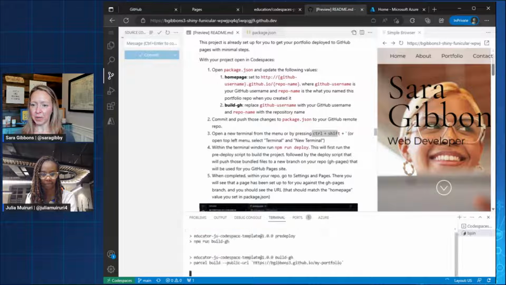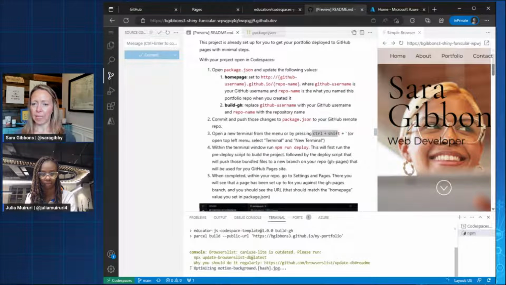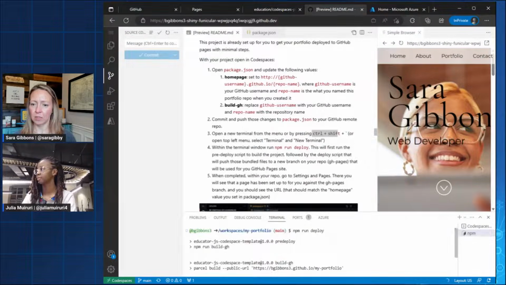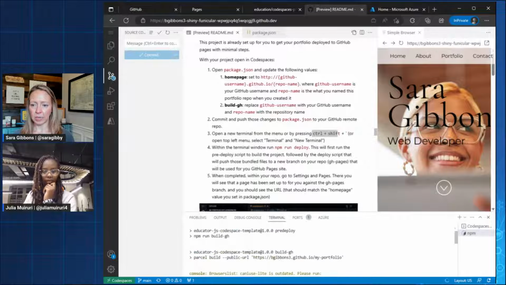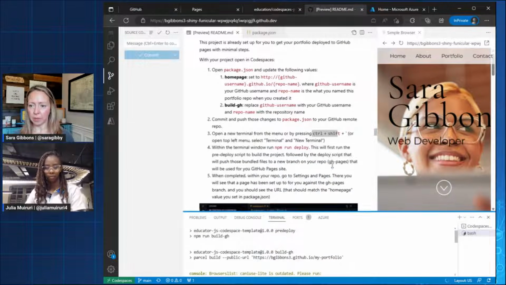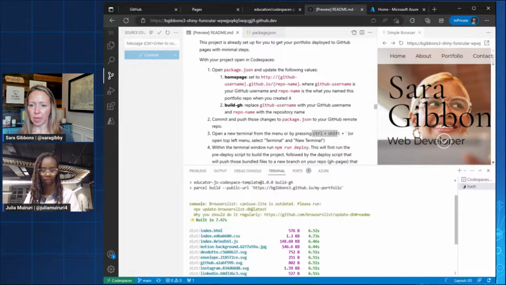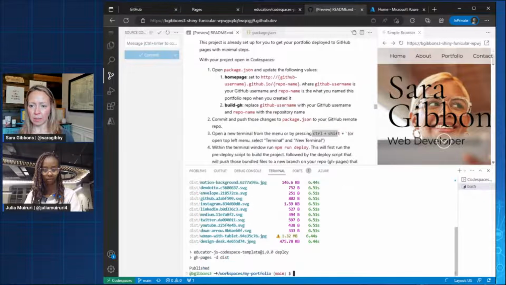npm run deploy. Look at that. So all we did was change those two lines in package.json, and let me make this a little bit bigger so we can look at it. What it did is build the site, and it looks like it published it to our GitHub pages.